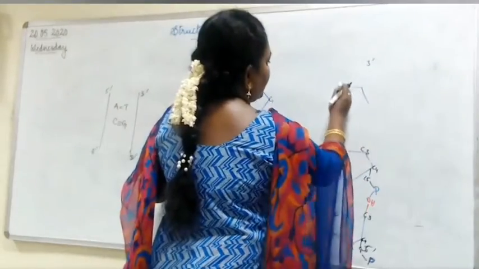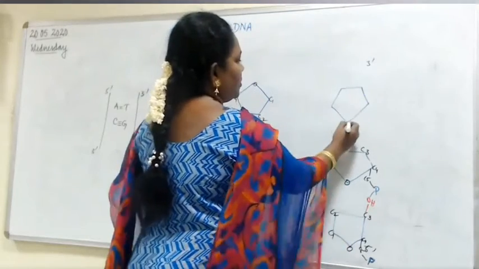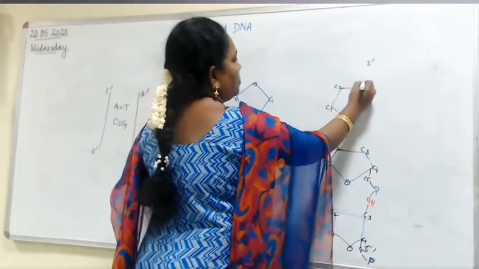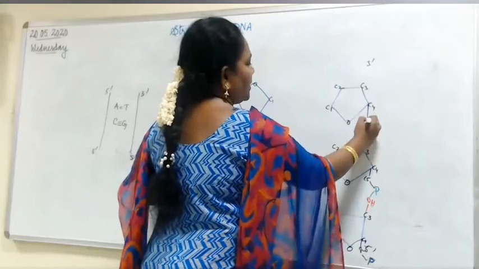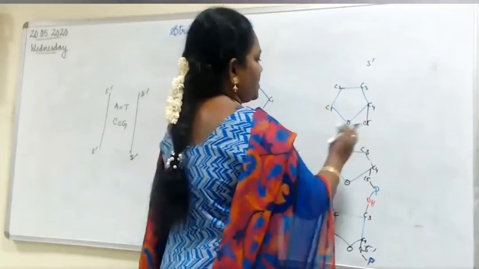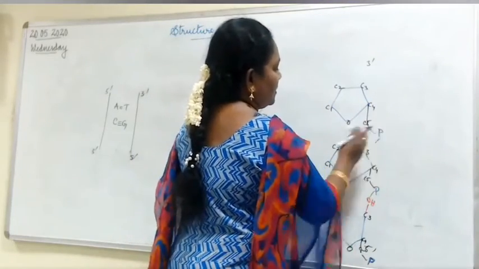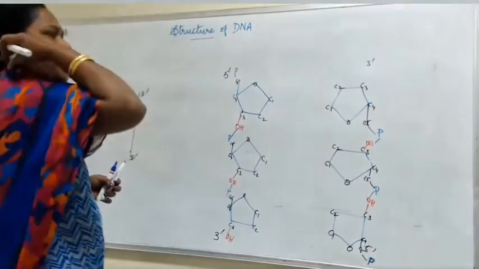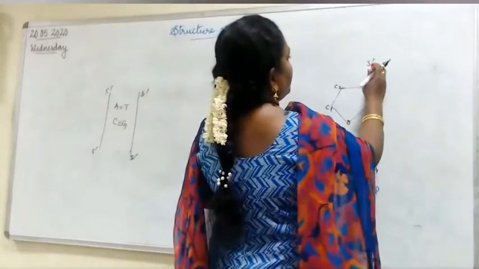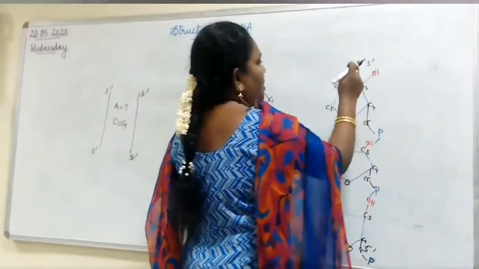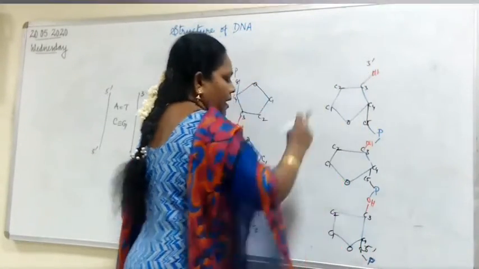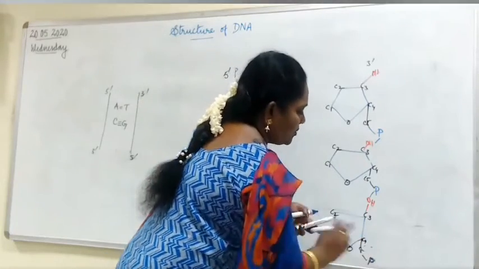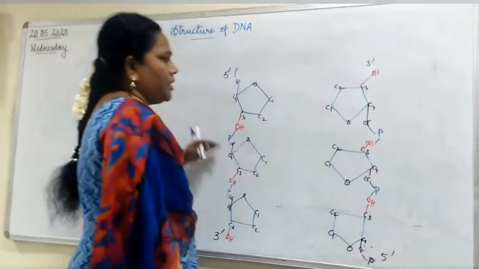Here you have carbon atom 1, 2, 3, 4, and then 5 where the phosphate is being linked. And here you have that OH group. So what is left free here? The OH group, the third carbon atom. So you mention here 3', and here you mention 5'. Now can you understand?